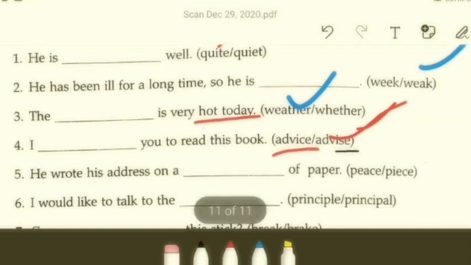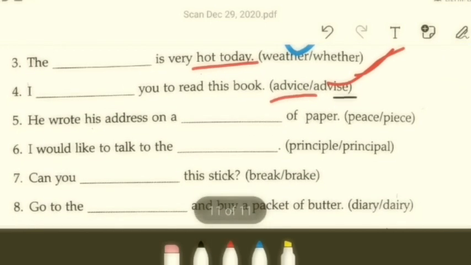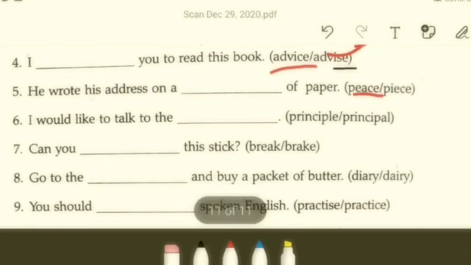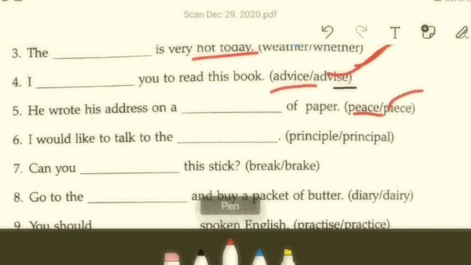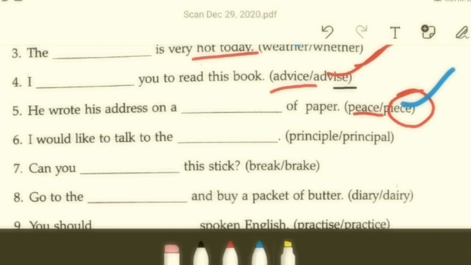Now let's take a look at 5. He wrote his address on a dash of paper. Peace refers to a state of mind where you are happy, calm, and all, right? And piece refers to a part, a segment of something, right? So he wrote his address on a piece of paper. Which one? Of course, the second one, right? Then, shall we see more, or will you be able?